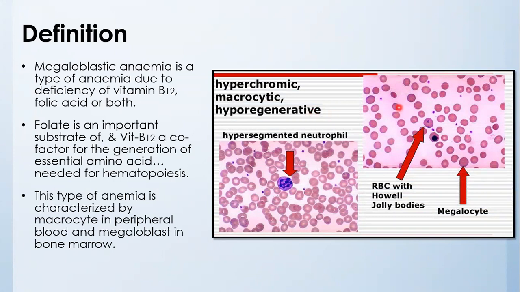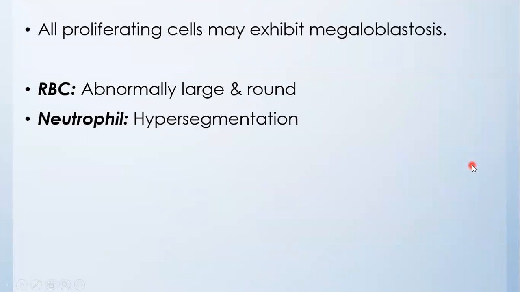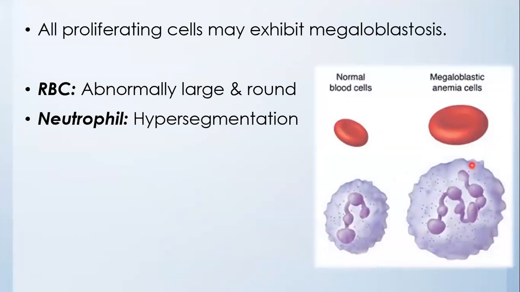In the picture, we can see the changes. The hypersegmented neutrophil. Here, the segment of nucleus is more than 5, and we can see megalocyte. All the proliferating cells may exhibit megaloblastosis. The changes include RBC and neutrophil change.